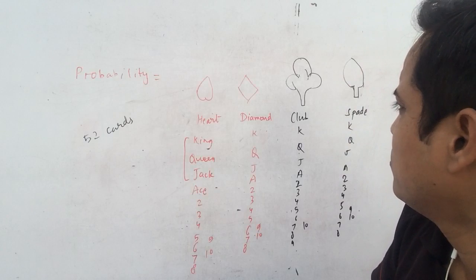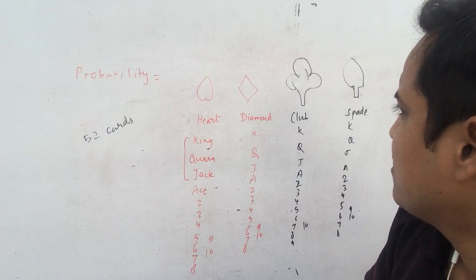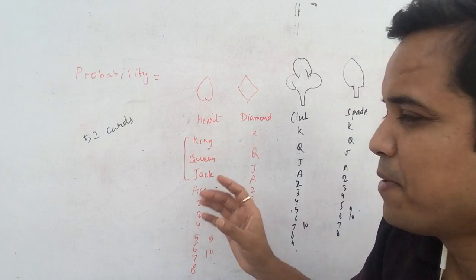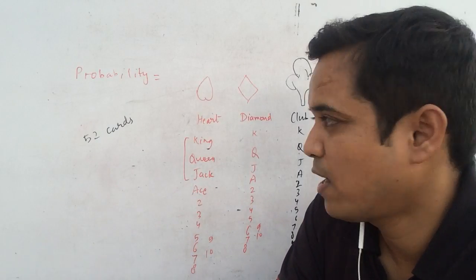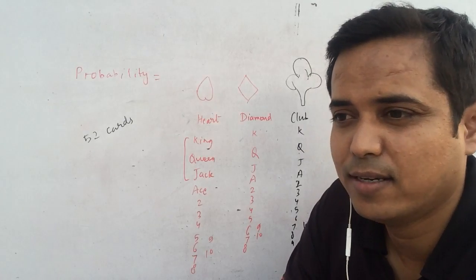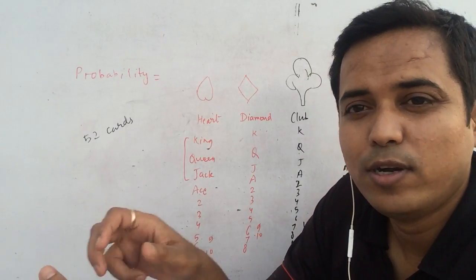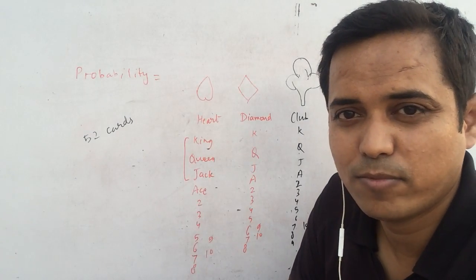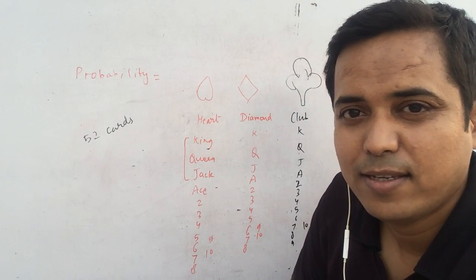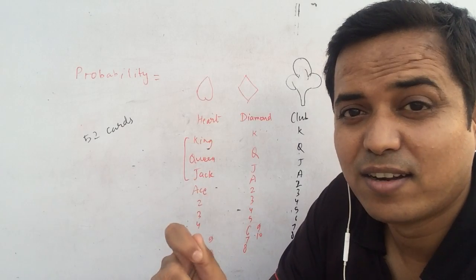Now suppose you have a pack of cards, you well shuffle it, and you pick one card from it. Find the probability of getting a red card.